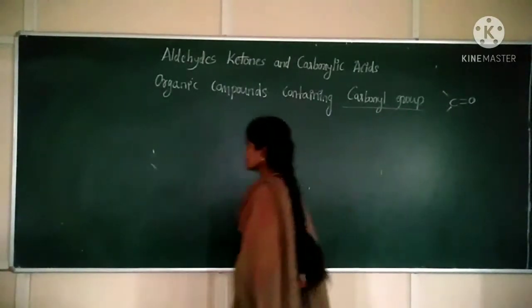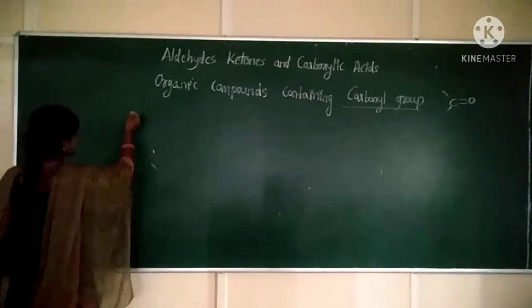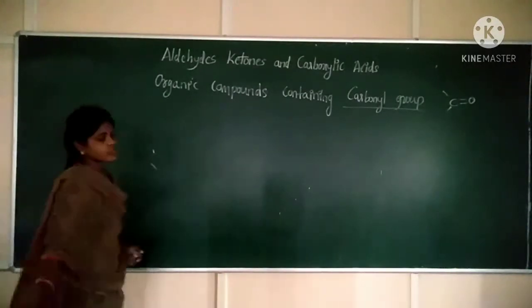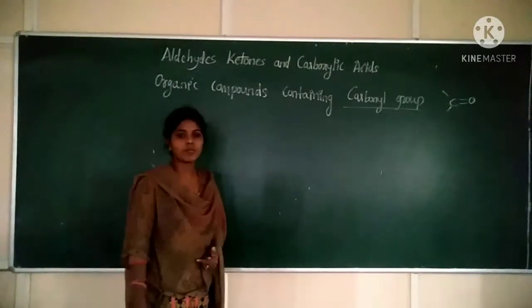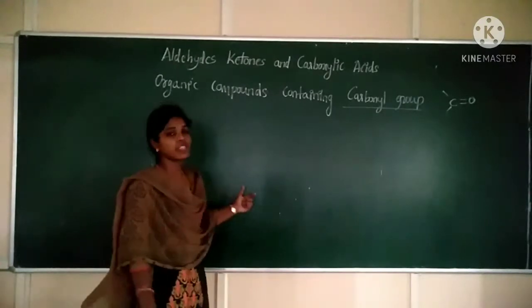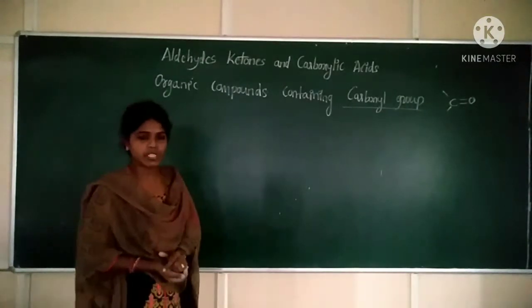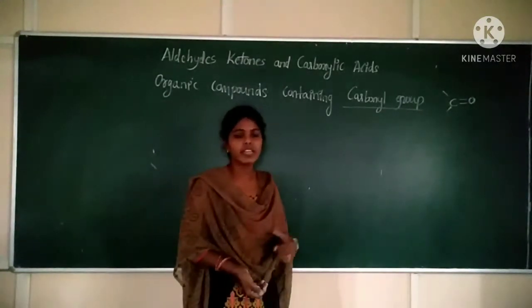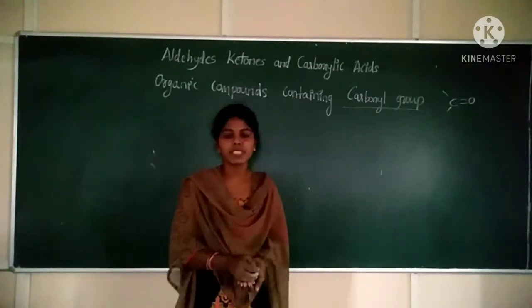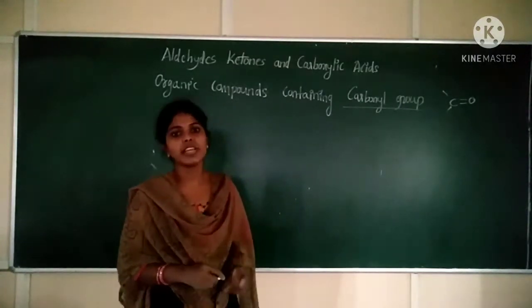Okay. Now, what are aldehydes? Aldehydes are carbonyl compounds. In aldehydes, one valency must be satisfied by hydrogen, and the other valency may be satisfied by an alkyl group or a hydrogen.